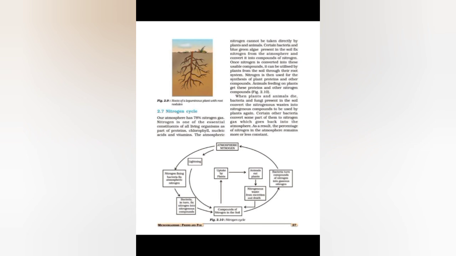Then we discussed the harmful microorganisms, that means they cause disease in human beings, animals and plants. Disease causing microbes are called pathogens. Then we discussed the methods of food preservation, and the nitrogen cycle and nitrogen fixation. So this is all about chapter 2, microorganisms, friend and foe.